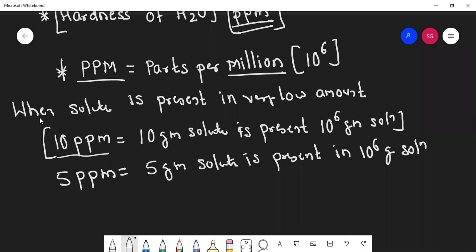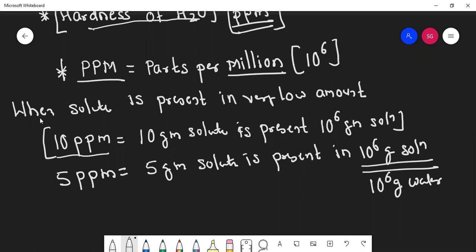Students, instead of writing 10 raised to 6 gram solution, can I write 10 raised to 6 gram water? Only in this case, because we are talking about hardness of water, and whatever is taking place, that is taking place in water.